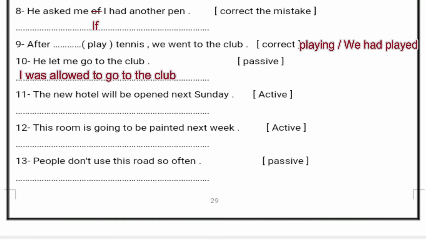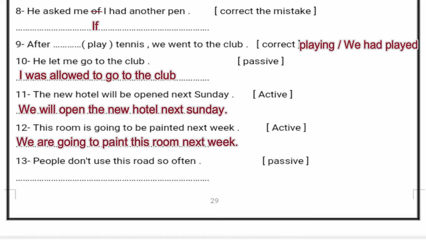Sentence number 11: "The new hotel will be opened next Sunday." Make it active. We'll start with the subject. What is the subject? So we will open. The sentence will be like this: we will open the new hotel next Sunday. Number 12: "This room is going to be painted next week." Make it also active. Okay, so we'll start: we are going to paint this room next week.